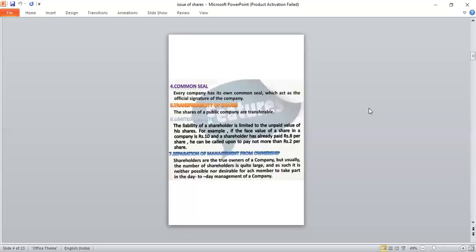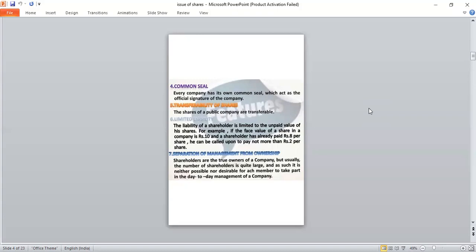The next one, a common seal. Every company has a common seal, which acts as the official signature of the company. The next one, transferability of shares. A public company can easily transfer its shares compared to a private company.